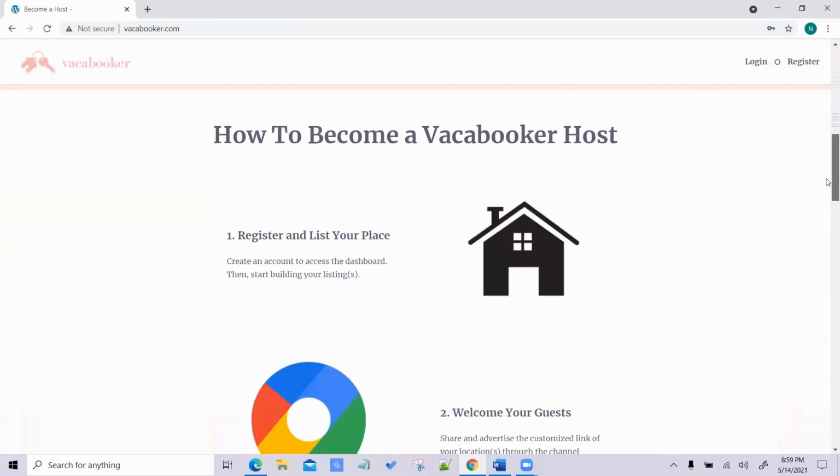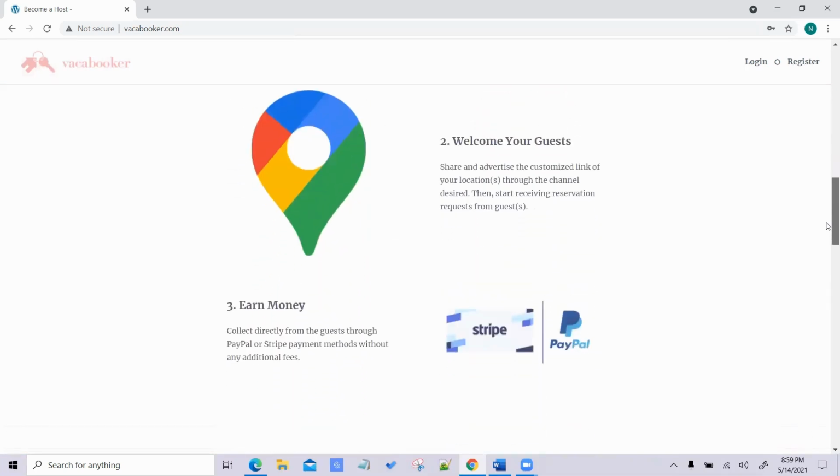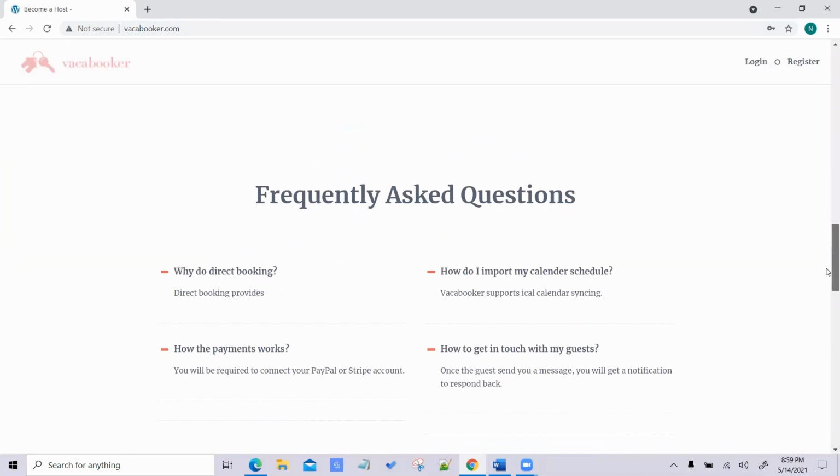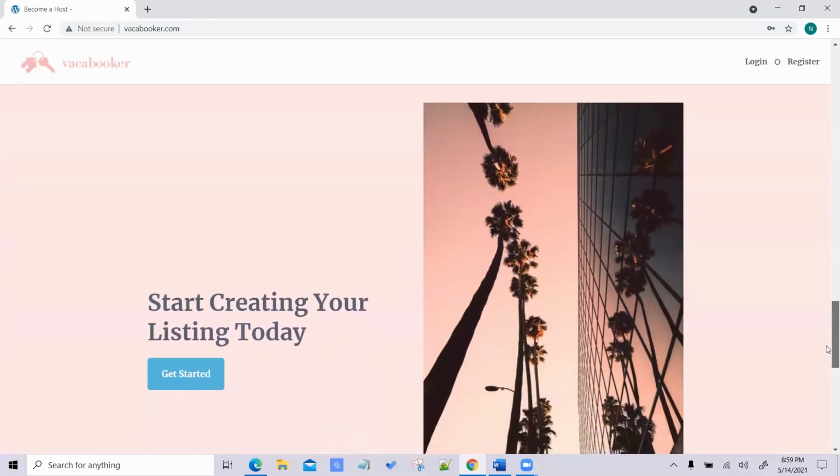Then we tried to list 3 steps of how easy it is to become a host: register and list your place, welcome your guests, and start earning money. Then we have a section that answers some of the frequently asked questions. Then, of course, once the client or the host gets to the bottom, he needs a reminder that, hey, we're still here. Let's get started.